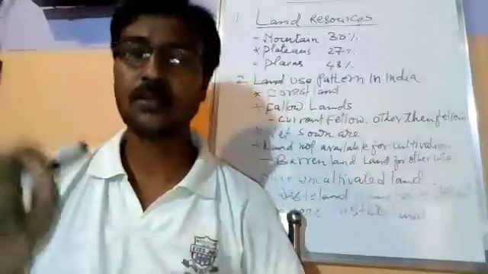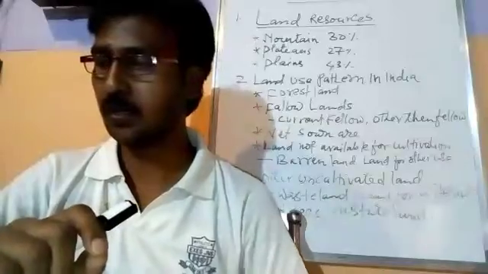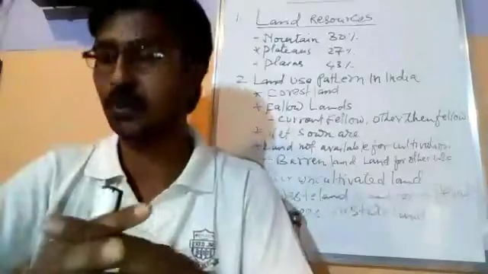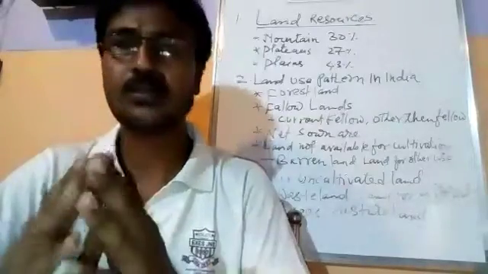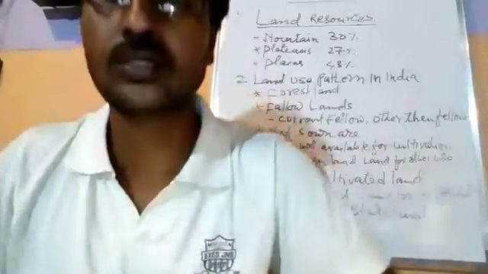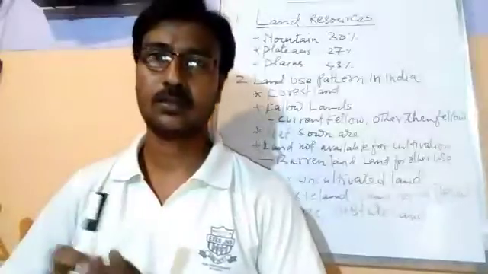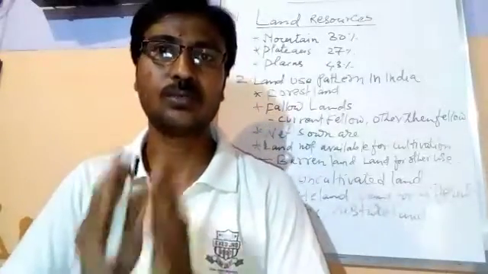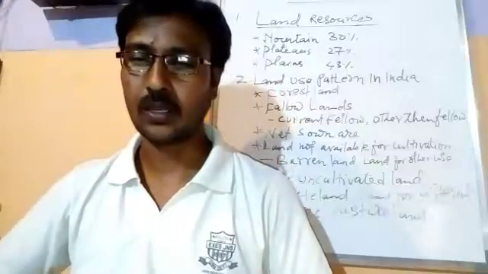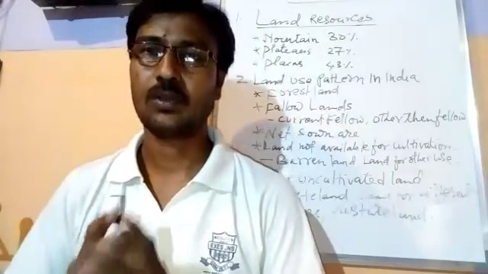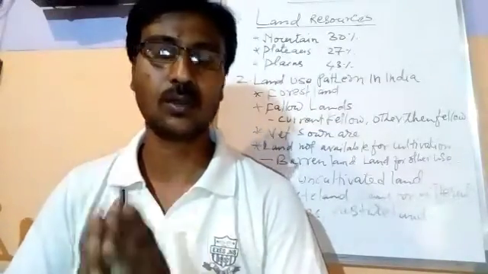Next one is the net sown area. Net sown area is also called the gross sown area. So it is the land which is mainly used for cultivation. Remember, it is also called the gross sown area.